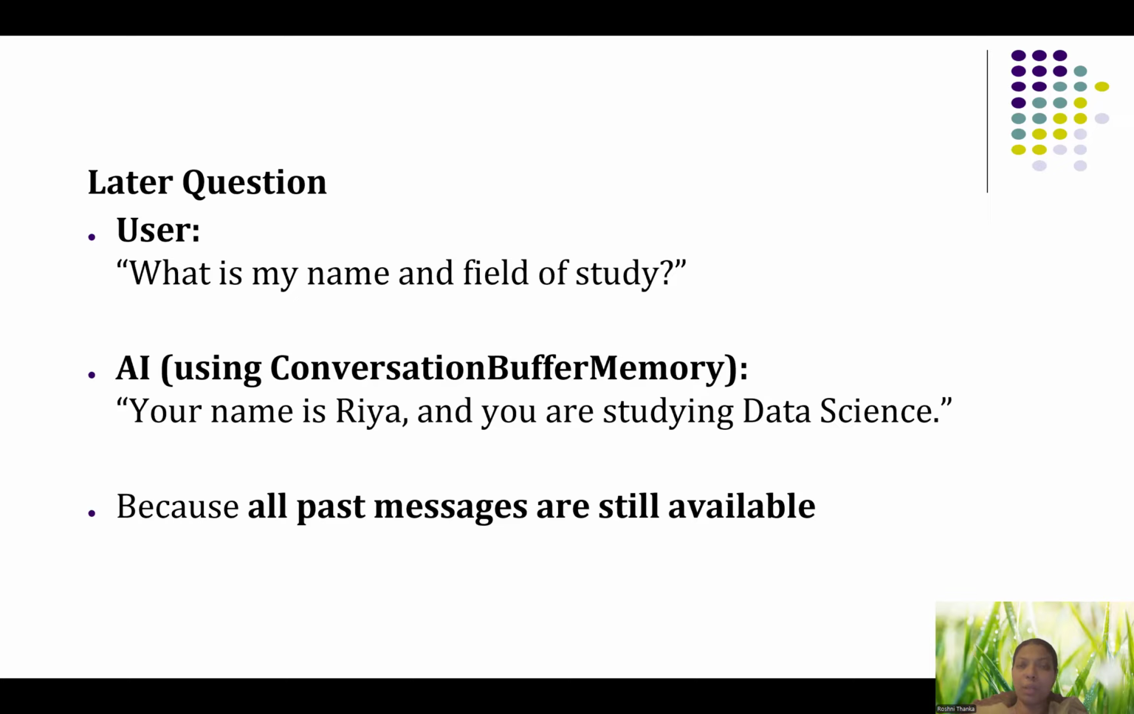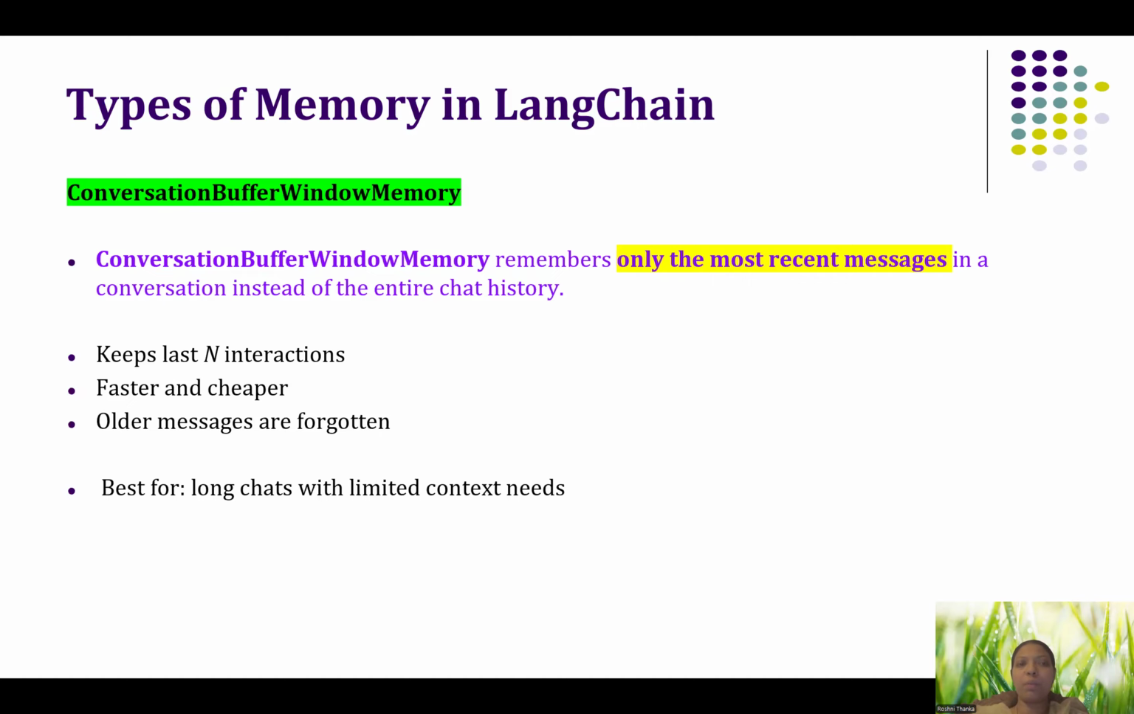It will easily understand, since it has conversation buffer memory. We know this conversation buffer memory is attached with the prompt, no? So when I ask a new question, because the memory is attached, it can easily understand: your name is Riya and you're studying data science. Since all the past memory is available, it is able to understand. So that is about conversation buffer memory.